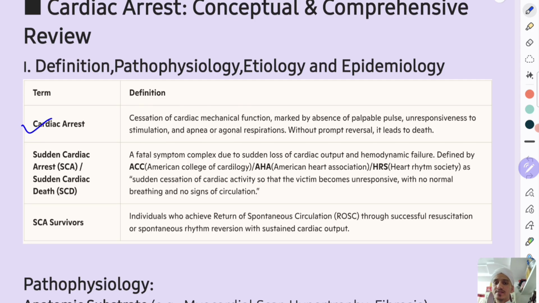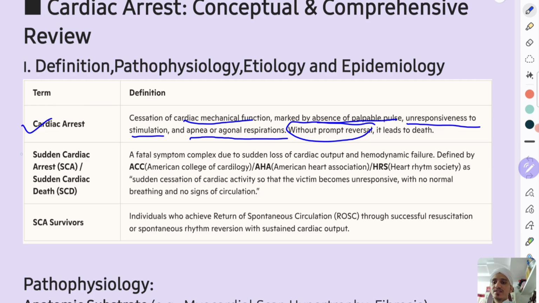Cardiac arrest is the cessation of cardiac mechanical function, marked by absence of pulse, unresponsiveness to stimulation, and apnea or agonal respirations. Without prompt reversal, it leads to death. Basically, it is a cardiac mechanical dysfunction. There is absence of a palpable pulse. We need to palpate the central pulse. Remember, the central carotid pulse. Unresponsiveness to stimulation, apnea or agonal respirations. Agonal respirations in the context of cardiac arrest are considered as apnea only. If you don't reverse this, it leads to death. So that is cardiac arrest.